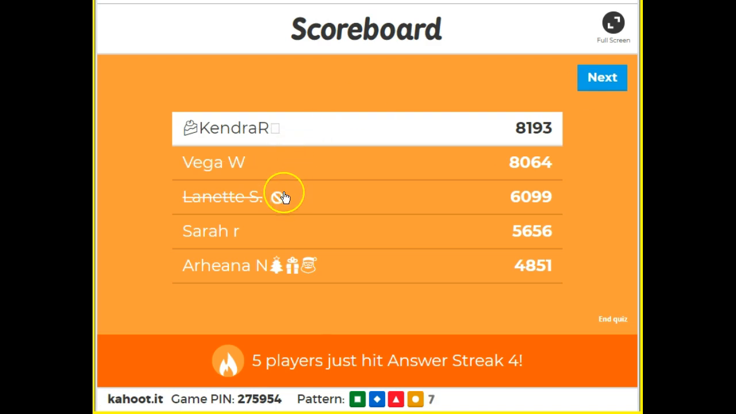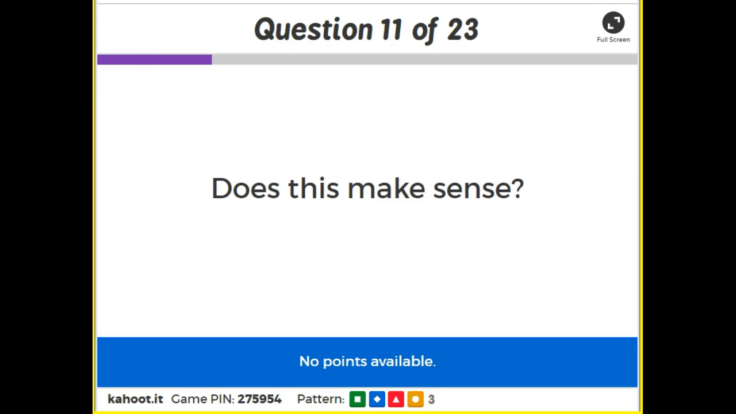Cool. Kendra, Vega, Sally, Sarah, Ariana on the leaderboard. 5 players just hit a streak, looking good.